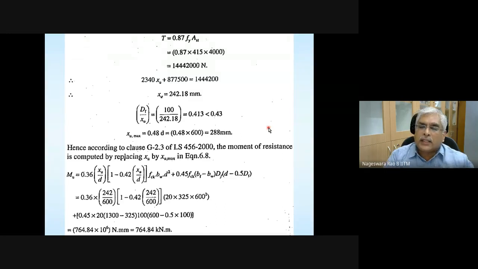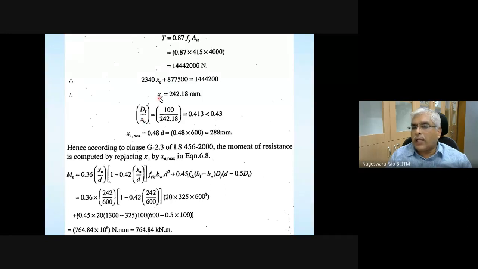When I make that statement, you don't need to accept it just because I say it. You can go back and see on what basis that relation is obtained. XU max divided by D is based on strain distribution, so it is valid irrespective of whatever section you have. So you also check whether XU is less than XU max.